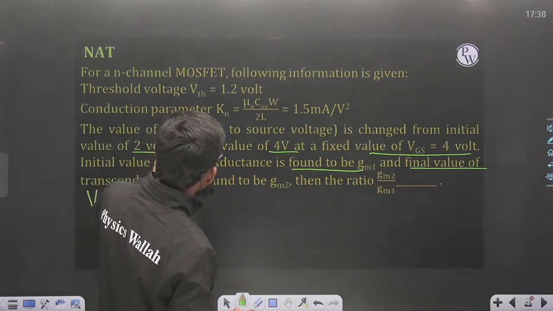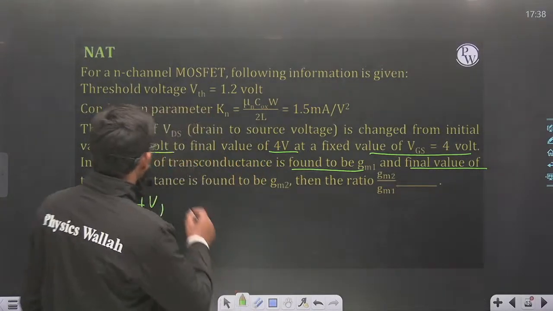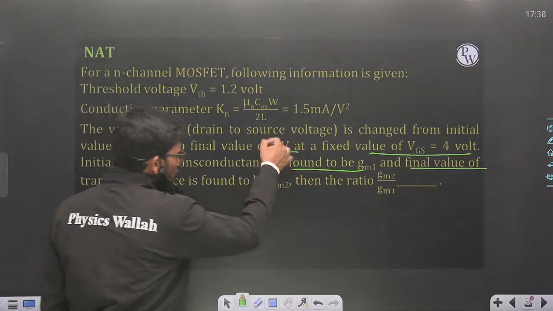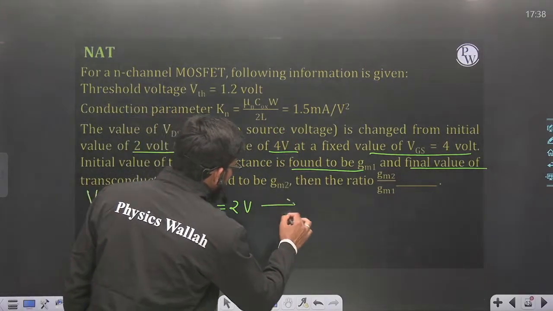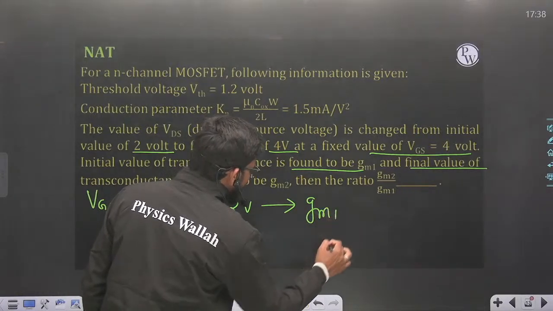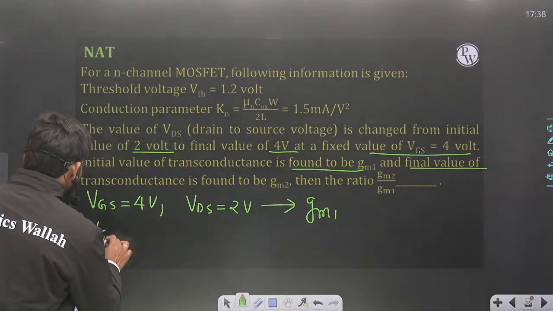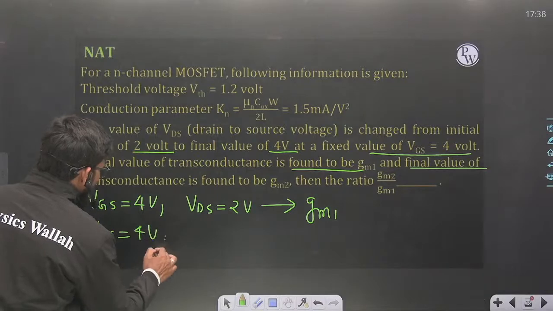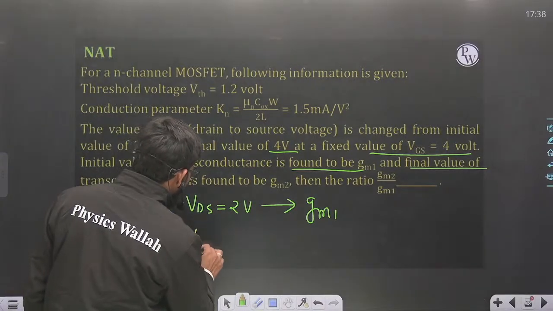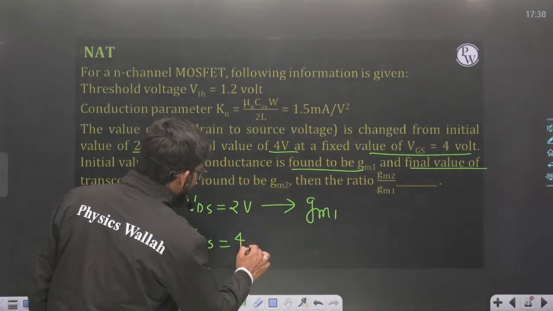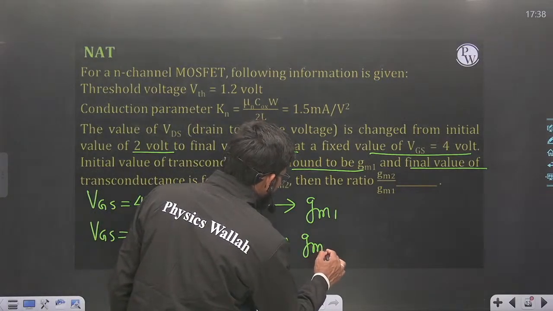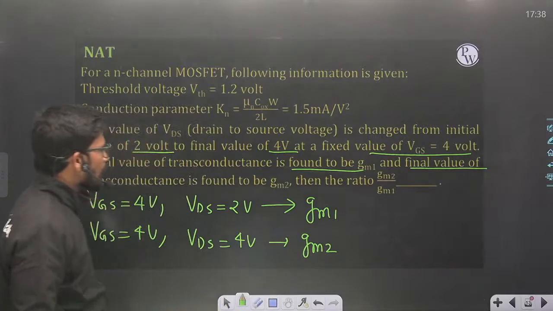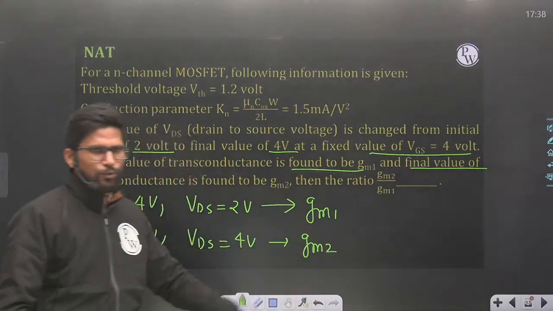VDS is changed from 2 volt to 4 volt. 2 volt is the initial value and 4 volt is the final. So the initial value of VDS is 2 volt, and corresponding to these two values, transconductance is GM1. VGS is fixed at 4 volt, but VDS is changed from the initial value 2 volt to the final value 4 volt, and then the transconductance comes out to be GM2, and then you need to find the GM2 by GM1 ratio.